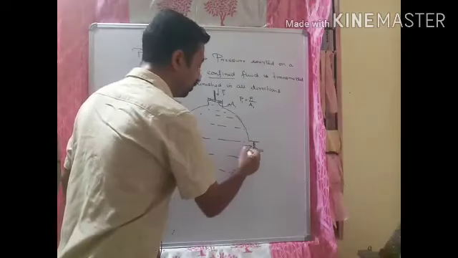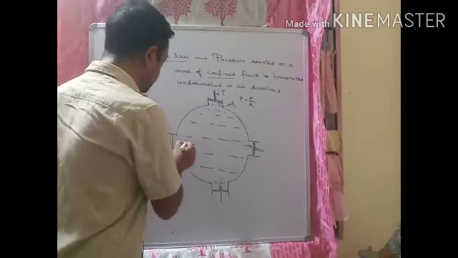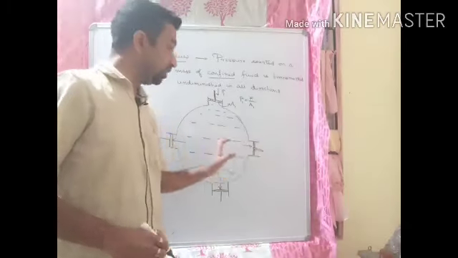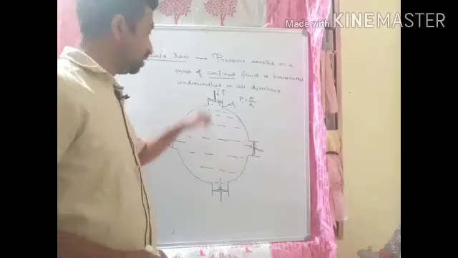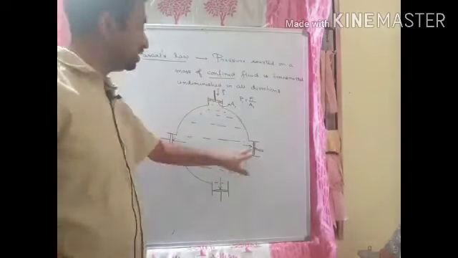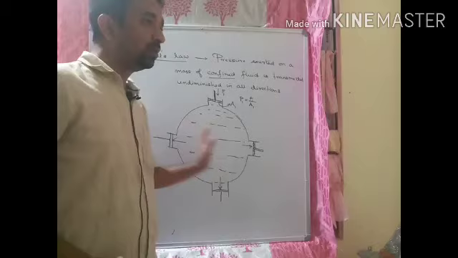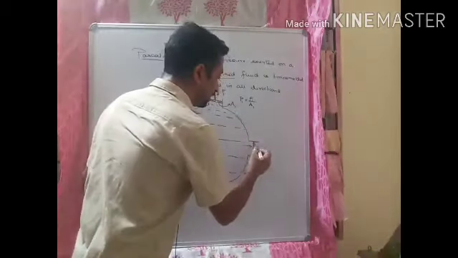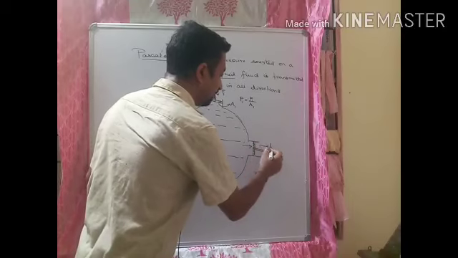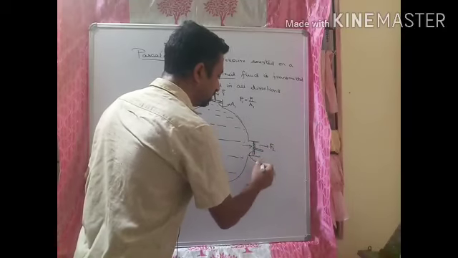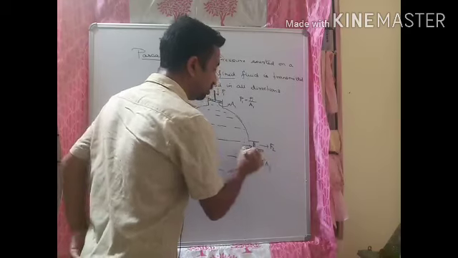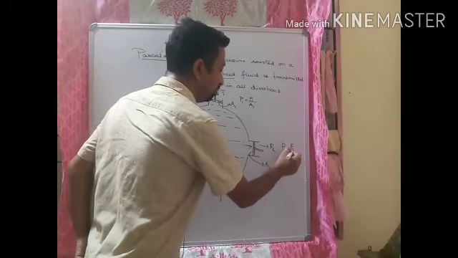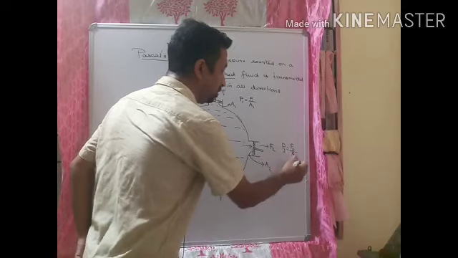That means it will exert a pressure, we can say not pressure, we can say force. It will exert a force in the outward direction. If you push it inwards, these 3 pistons will tend to move outwards. Suppose here the force exerted is F2 and the area of this piston is A2. So what will be the pressure on the piston? It will be P2, which is equal to F2 by A2.